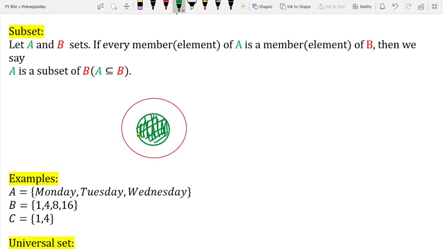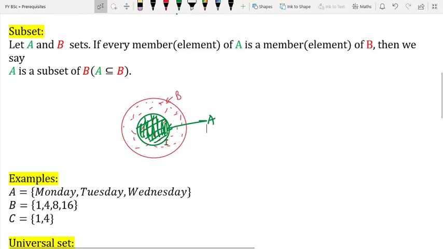Okay. And outside one is nothing but what? This outside one is our set B, right? This is B and this is A. Now one can easily see that every member of A is where? In B, right? So therefore over here, by drawing a Venn diagram, the concept of sets becomes easier to understand.